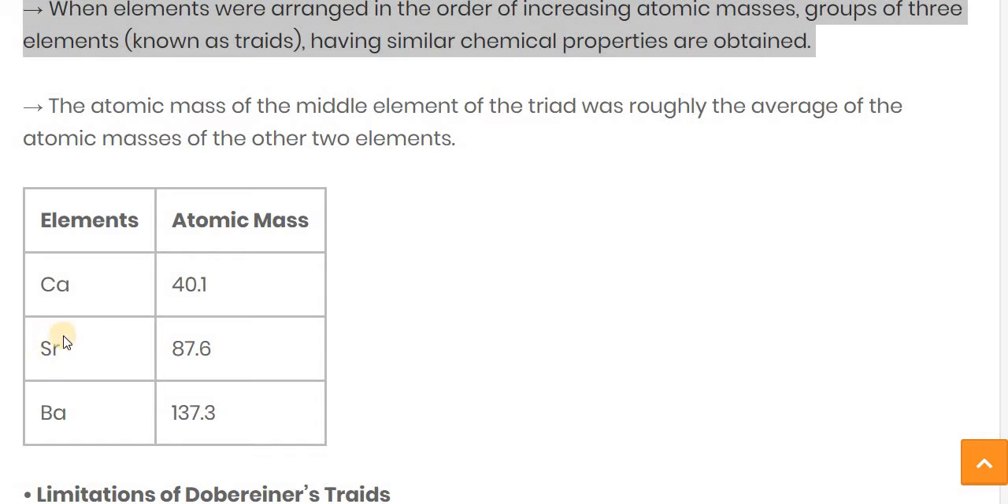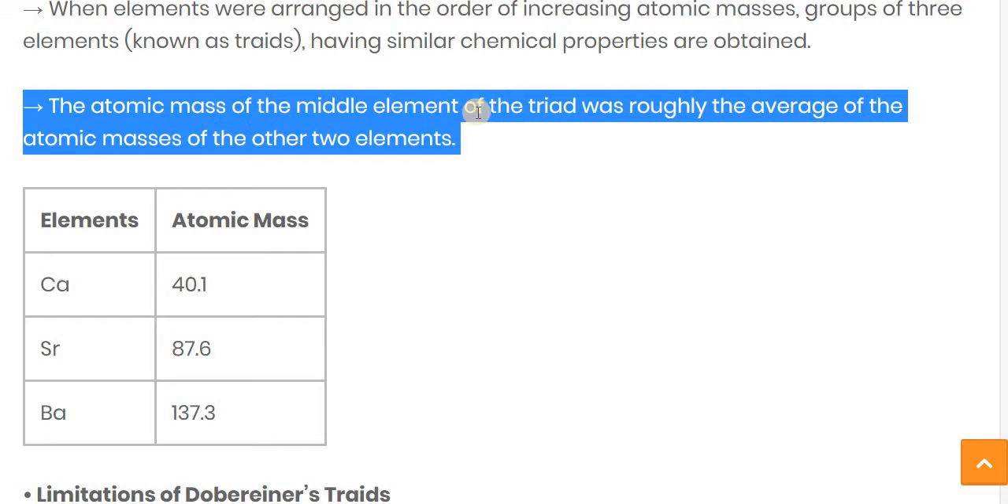It is known as strontium, and the barium is there. Ba means barium, Ca means calcium, Sr means strontium, and Ba means barium. So their atomic masses are 40.1, 87.6, 137.3. So the atomic mass of the middle element, strontium, of the triad was roughly the average of the atomic mass of the other two elements.